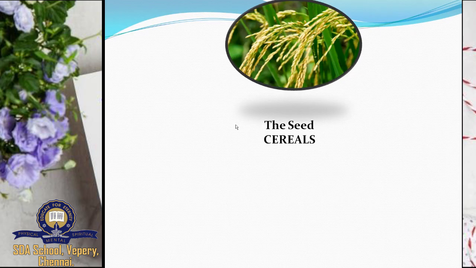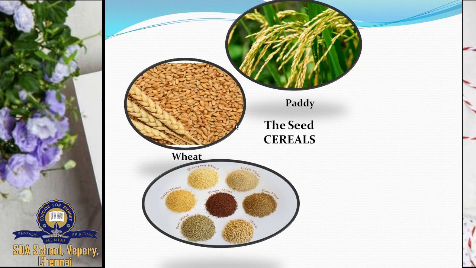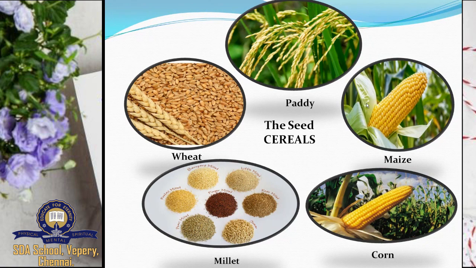This is your paddy, the rice we eat. It stores food in the seed. Next, this is your wheat. What is this? Wheat. Next, this is millet. Next, this is corn. And next, this is your maize. So shall we repeat? The seeds: paddy, wheat, millet, corn, and maize.